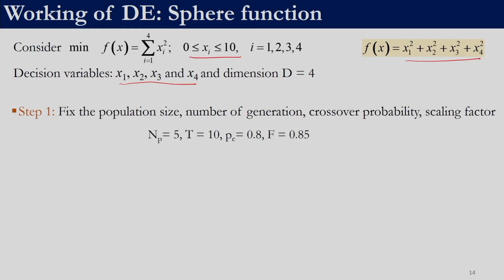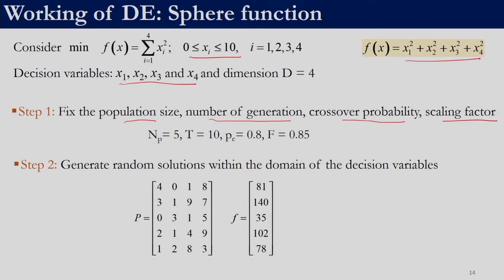So, the first step is to fix the population size. It is a population-based technique, so we need to fix the population size. We will take the number of generations as the termination criterion, and then we need to fix the crossover probability and the scaling factor. So, these 4 are user-defined parameters. In addition to this, we also need to specify the type of crossover technique we are going to use. Here we will be using binomial uniform crossover.